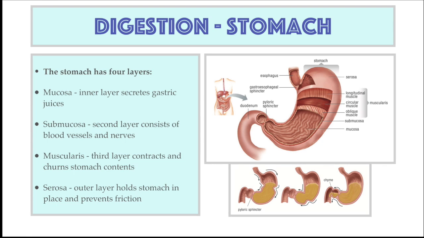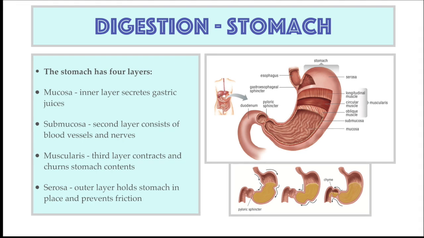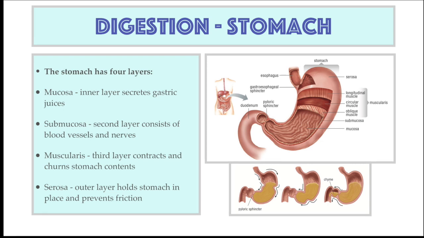The third layer is the muscularis, consisting of smooth muscles. Once the muscularis receives signals from the submucosa that food is present, it contracts. The action churns and mixes the acids with the food and produces a semi-liquid mixture called chyme. The smooth outer layer of the stomach is the serosa. It holds the stomach in place and secretes fluids to prevent friction.